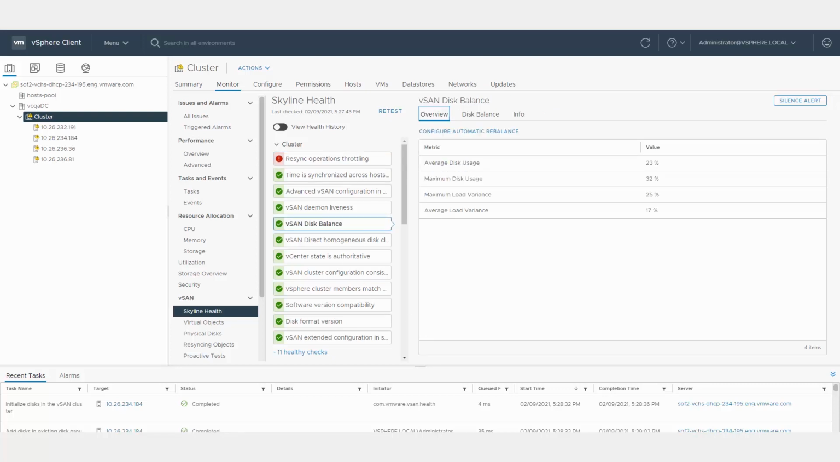For more information about replacing a failed drive in vSAN, see the vSphere vSAN documentation on docs.vmware.com.